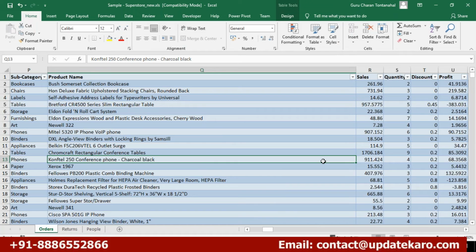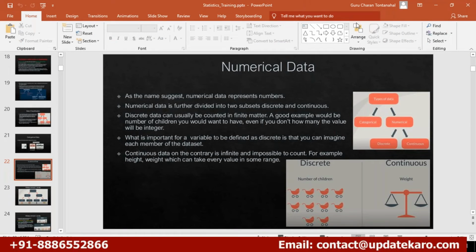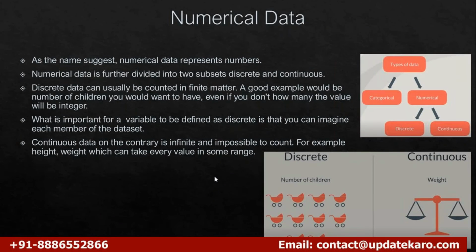Hope everybody is clear with the concept. Balu, Radhika. So it is our perception finally, right? Please understand this concept. Now we will move ahead. Here we are giving examples of discrete and continuous values.